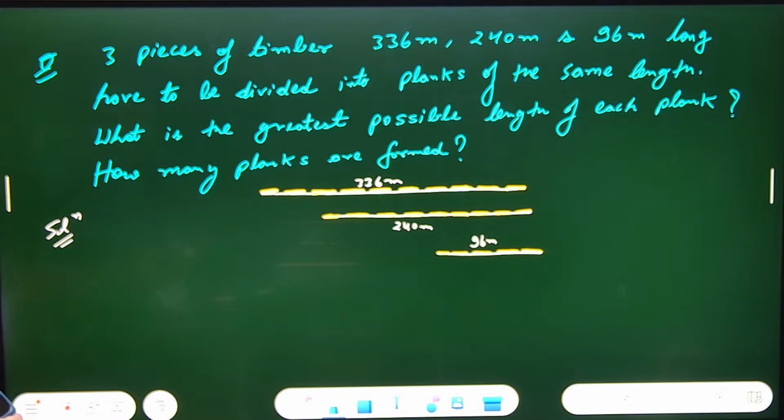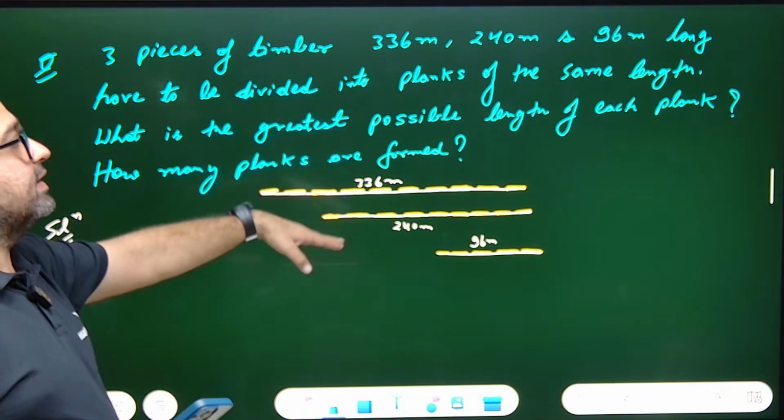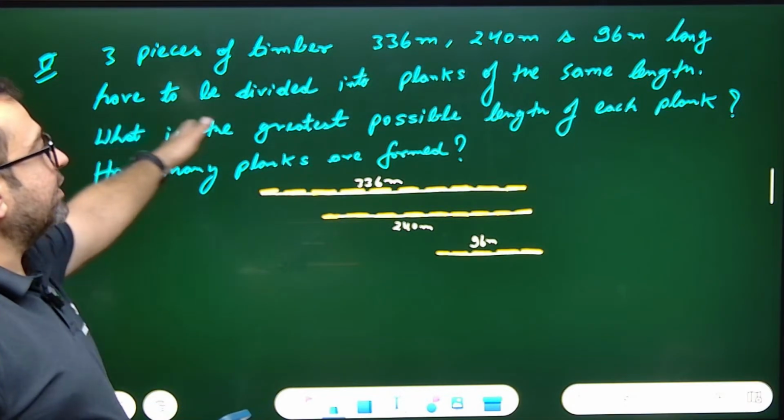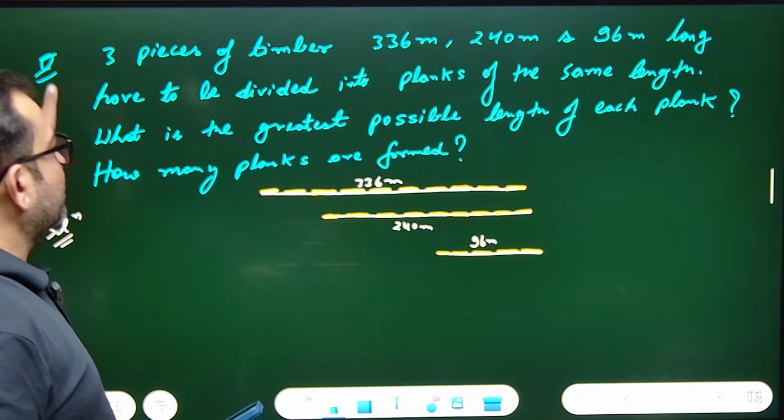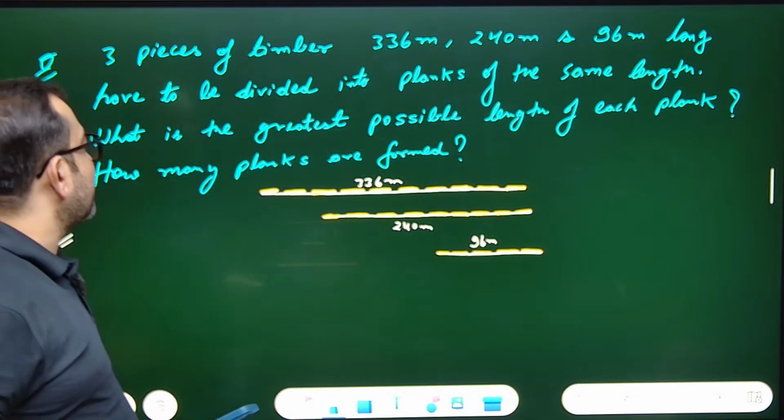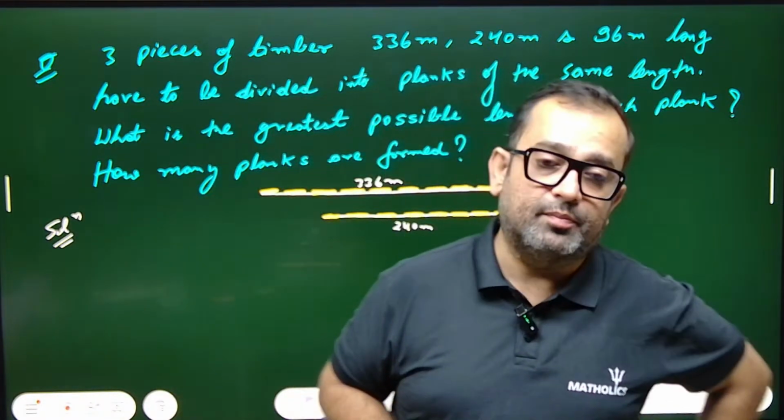Read the question again. Three pieces of timber, 336 meter, 240 meter, and 96 meter long have to be divided into planks of the same length. What is the greatest possible length of each plank? How many planks are formed?